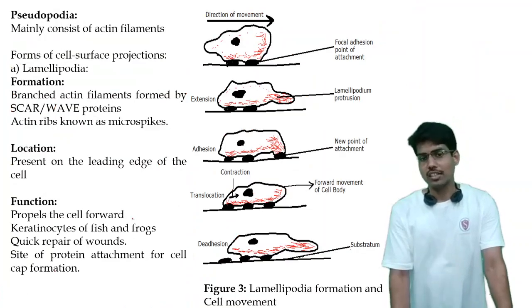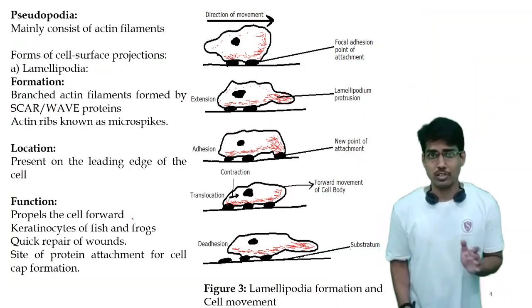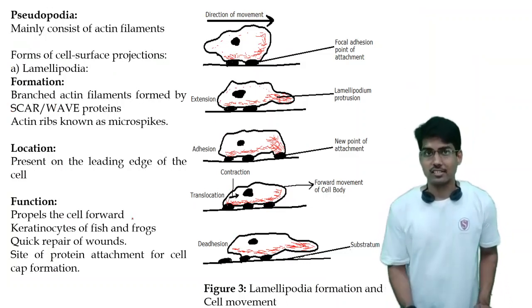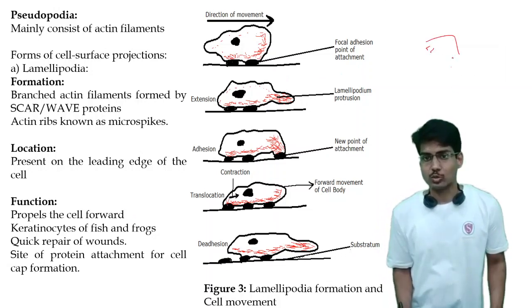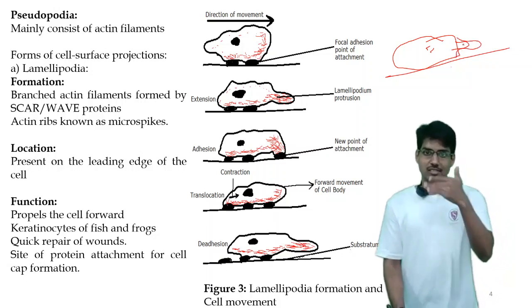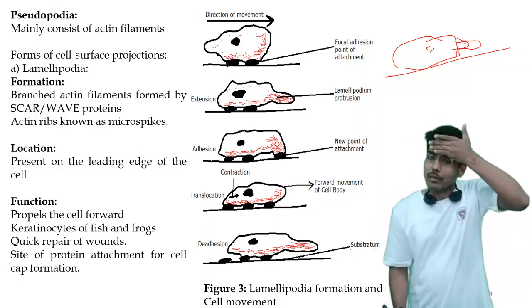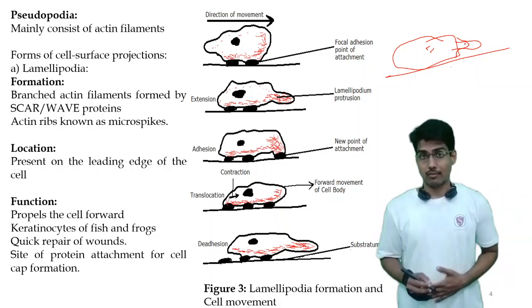Next, we are going to see there are some different surface projections formed inside the cell for movement, right? Whenever the cell has to move from one place, it has to form some projections out of it so that it can approach or sense newer areas. So these projections out of the plasma membrane are formed with the help of actin filaments.